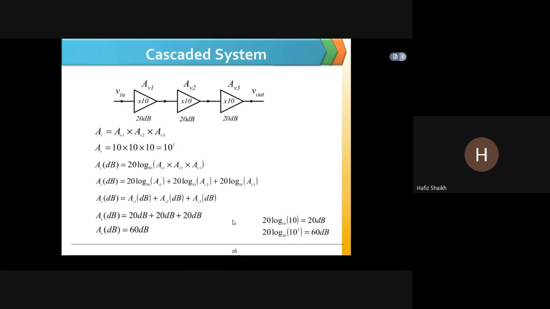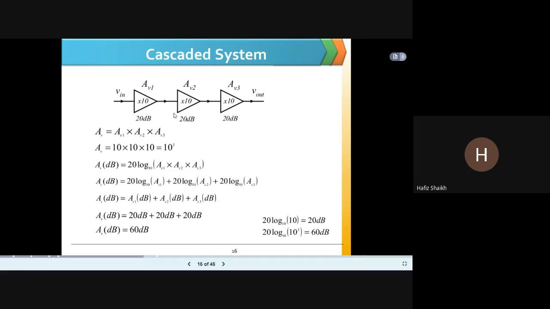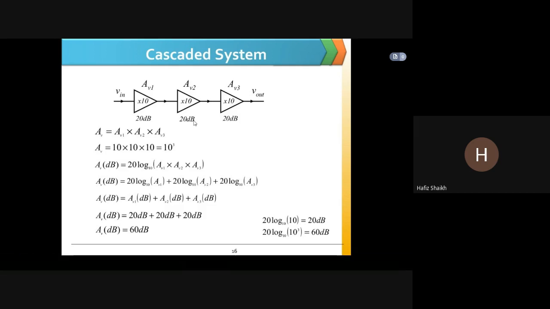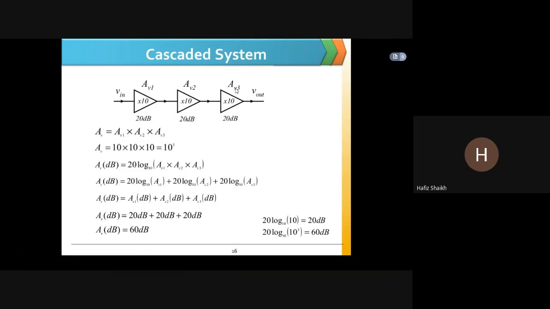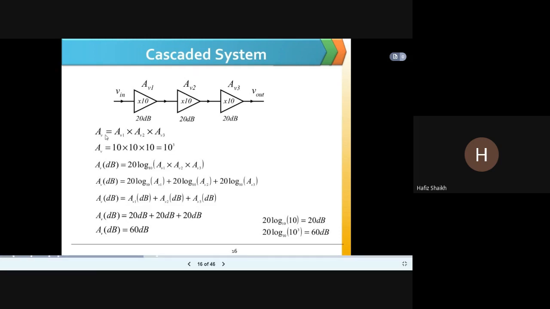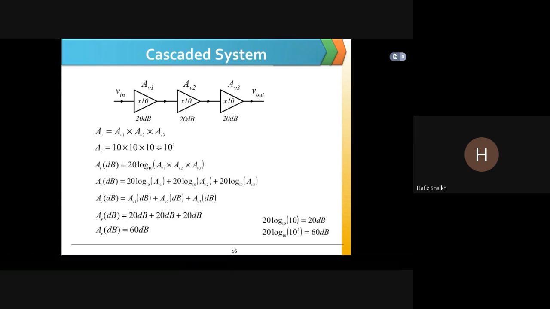Now, what does a cascaded system mean? Cascaded means when the stages are connected in series: AV1, AV2, AV3. So the overall AV is the product of AV1, AV2, and AV3, the voltage gains of all the op amps.